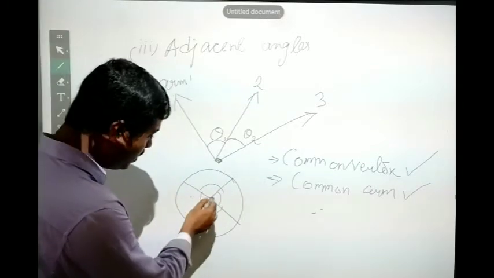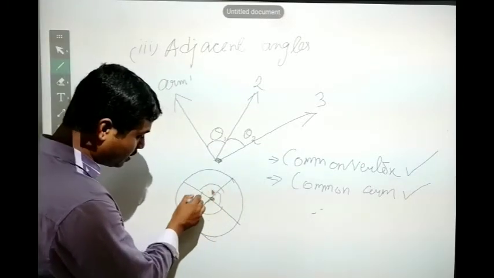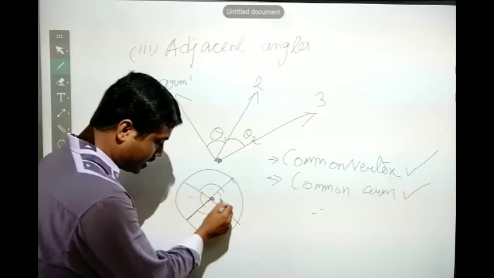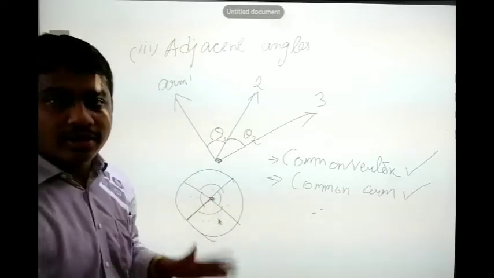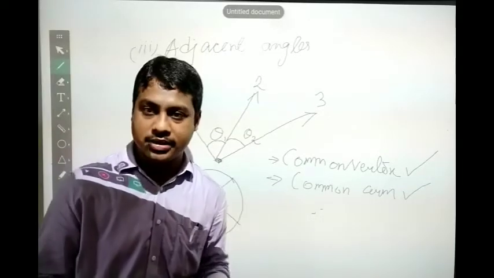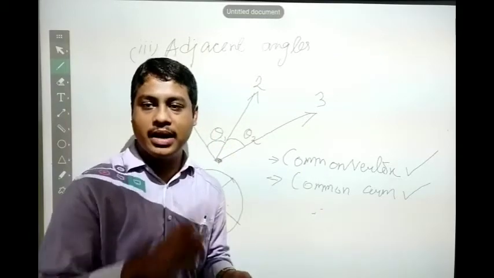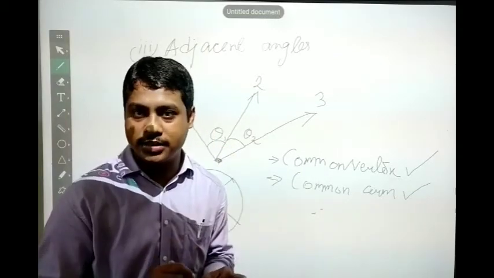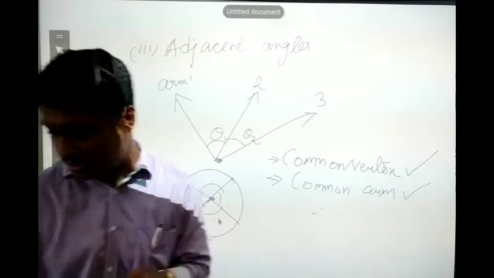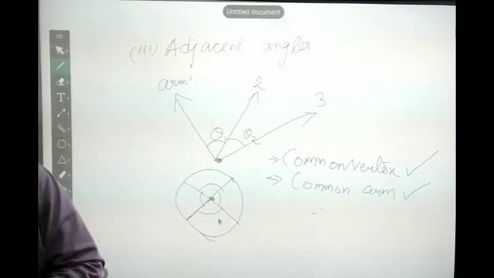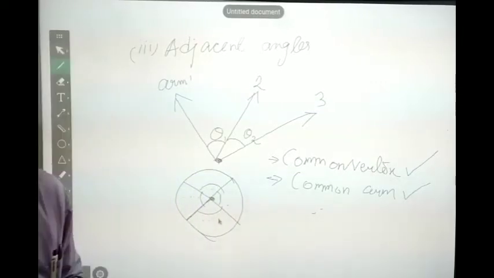Okay, this is one. This and this we can consider, this and this we can consider, this and this also we can consider. These are all adjacent angles. So this is the third term related with the related angles. Let us move to the next one. So the next one we have the linear pair.